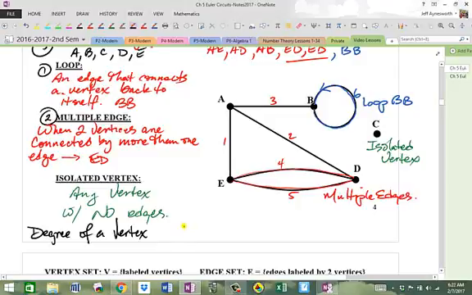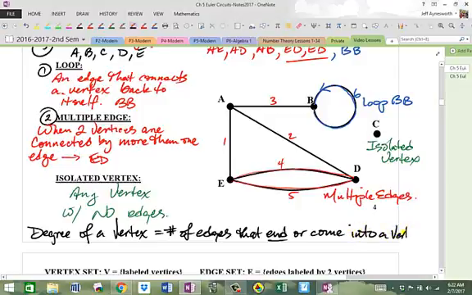All right, the degree of a vertex equals the number of edges that end or come into a vertex. So let's highlight that. This is an important concept. We're going to be using this a lot. So the degree of a vertex is the number of edges that end or come into a vertex.